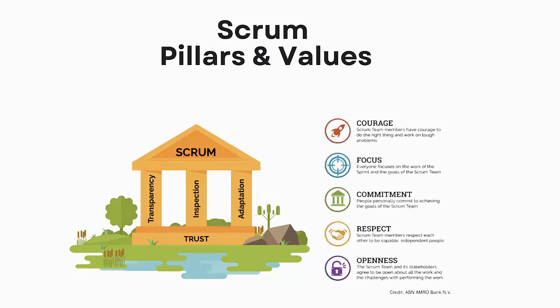Scrum is grounded in five core values: commitment, courage, focus, openness, and respect. These values foster a strong, collaborative environment. When each team member upholds these values, it reinforces trust, alignment, and focus on the team's objectives. These values are essential to creating the conditions that allow Scrum to work effectively.